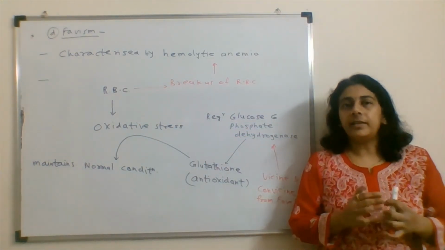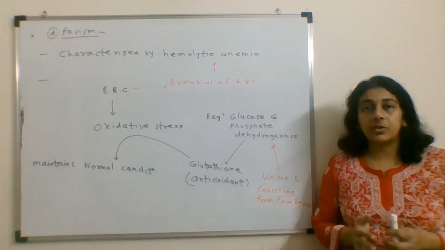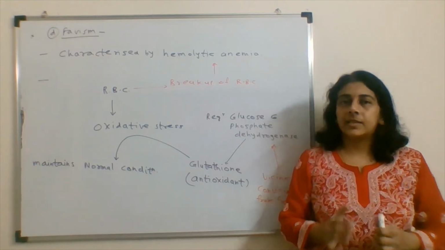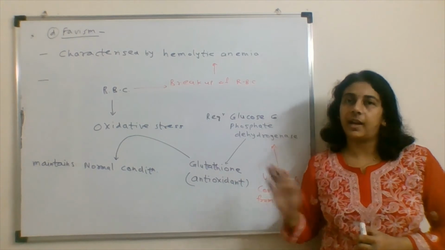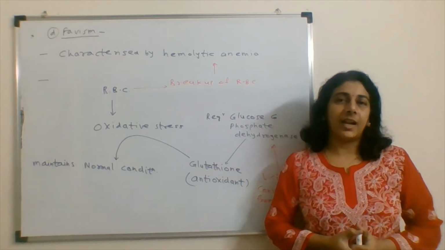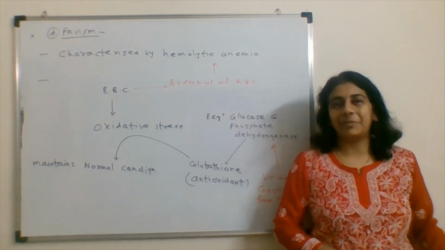So this is quite a different condition. In this condition also there is no reference of glycosylated hemoglobin. This is all related to glutathione, which is an antioxidant. So we come to the conclusion that the answer for our question is option C, that is diabetes.